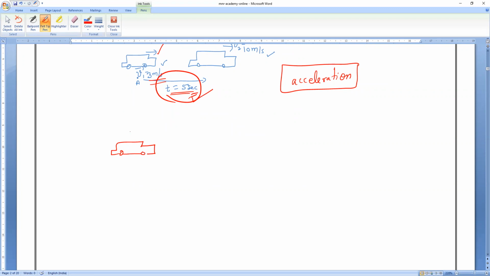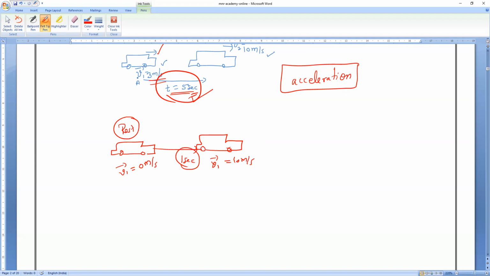Initially, what is your velocity? Let me take V1, which is 0 meter per second. 0 meter per second means your body is in a state of rest. Now you started your car. After 1 second, your car's speed or velocity came to 10 meter per second.